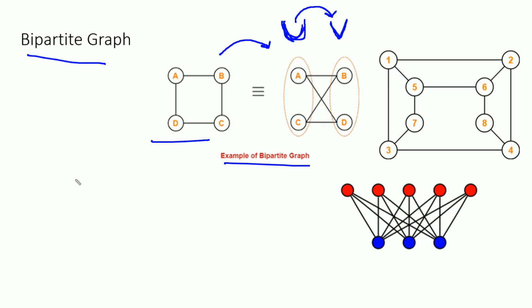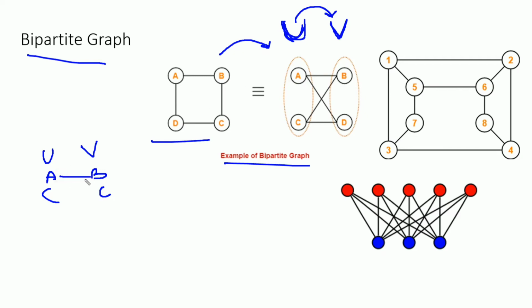we can divide all the vertices into two sets. One is set U having elements A and C, and set V having elements B and D. There cannot be a relation or dependence between elements in the same set. So if A is in relation with C, it means that this is not a bipartite graph. But if there is an edge making the elements of U and V have a relation with each other, say A to B, there is an edge.